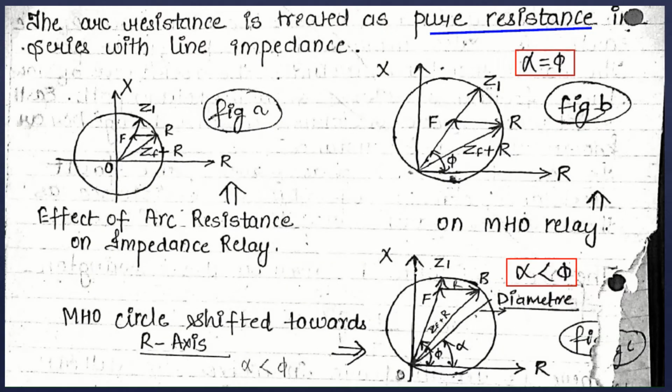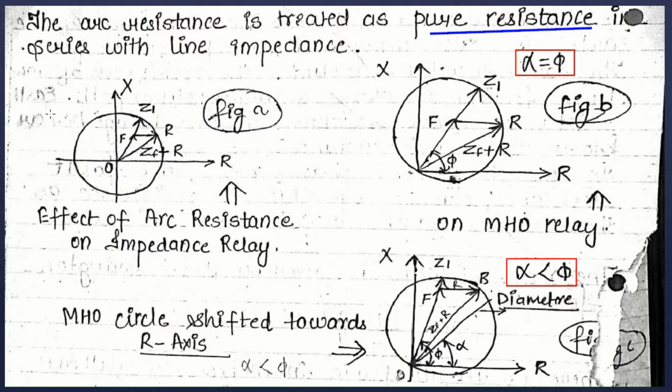If we show the arc resistance value in the characteristic diagram of the impedance relay, the R here represents the arc resistance. According to the impedance relay, the characteristic diagram is a circle whose origin is the zero point. This means if the fault point lies within this circle, then the relay will trip.